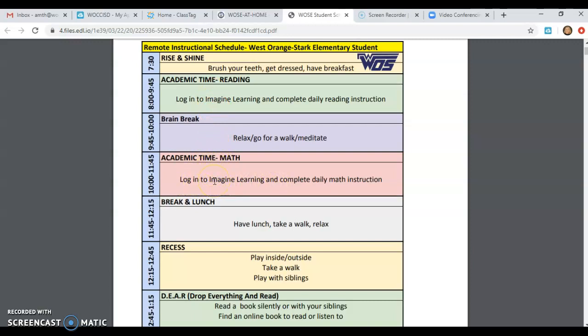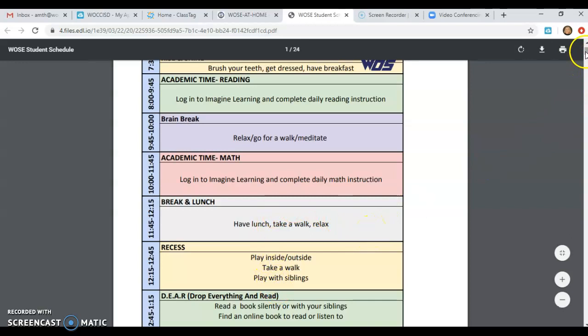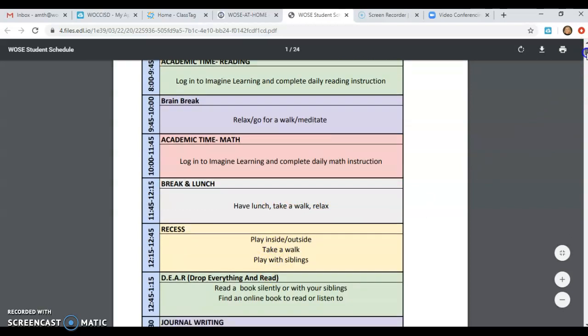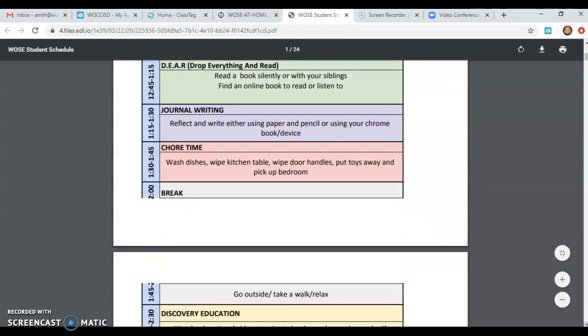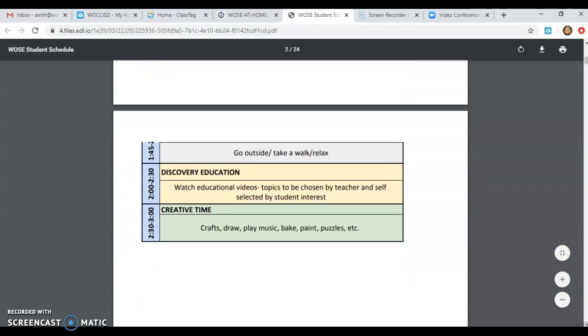Now, this is not an official absence from school because obviously we're not in school right now, but it's just for us to keep track of whether they're logging in or not. And we will be checking this daily. But if you get on at a different time of day, we can check that the following day as well. But like I said, you can look at this and see the schedule that the school's kind of laid out for what they would like the students to be doing.